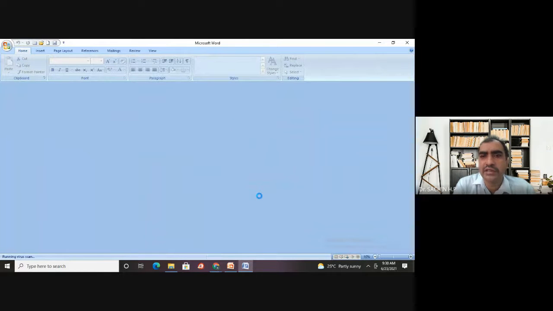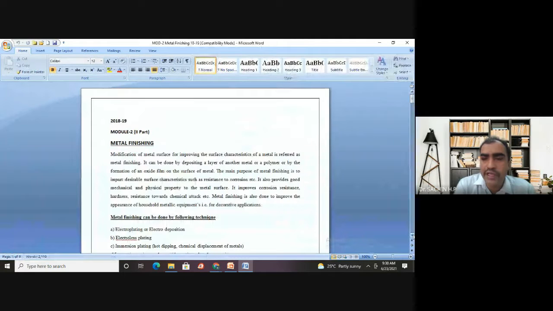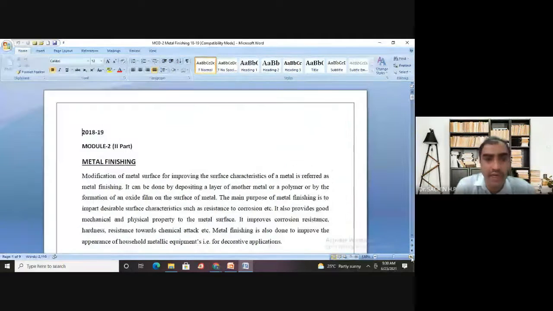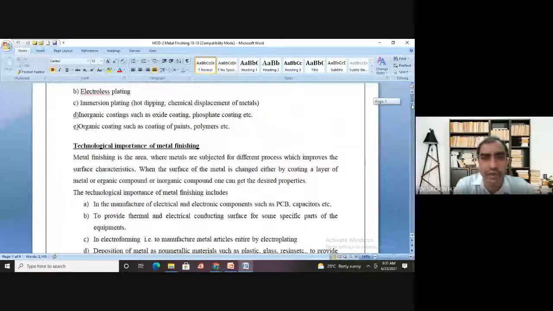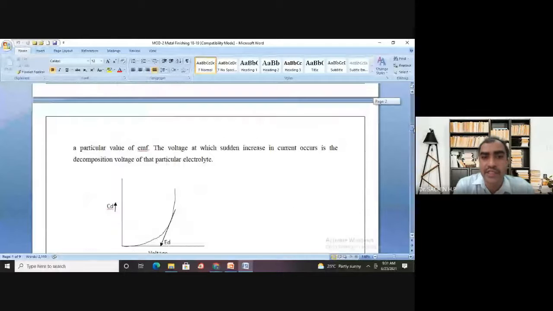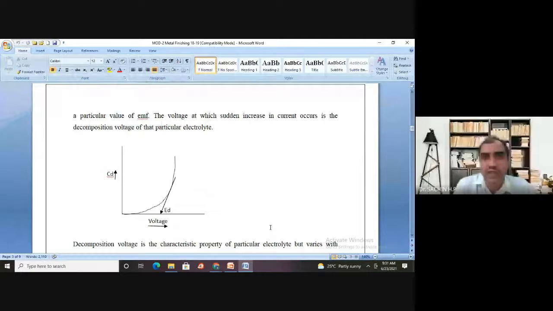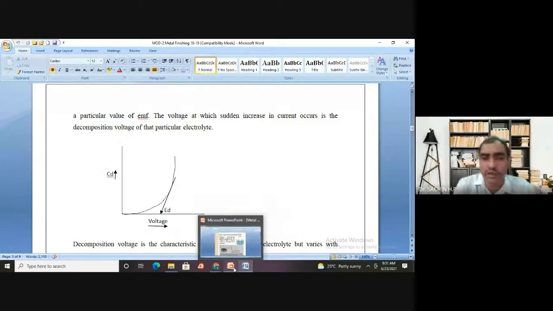But you may ask, sir, whether the electrolysis will not start at all. See, for any voltage you supply, there will definitely be some electrolysis. But unless the potential you supplied is equal to the decomposition potential, the electrolysis will not happen continuously. If you want to do the electrolysis of an electrolyte continuously, you need to supply a particular minimum voltage. That particular voltage is called the decomposition potential. Is the definition clear to all of you, so that I can move further?